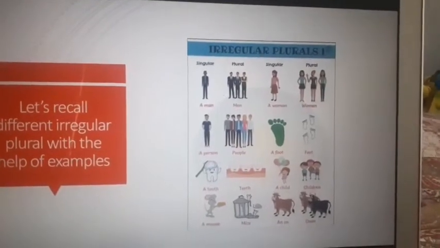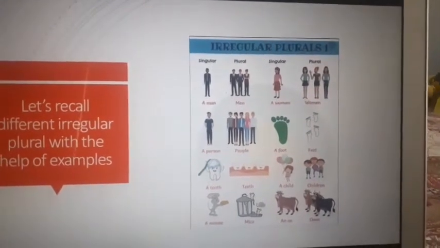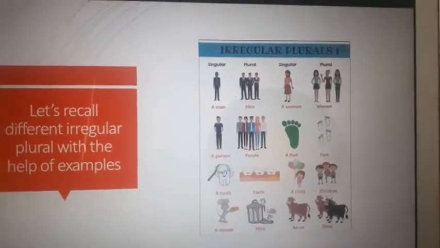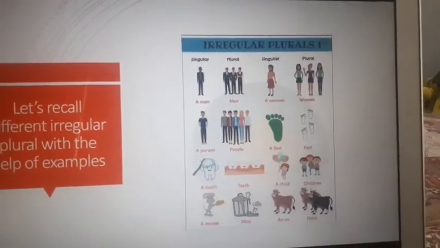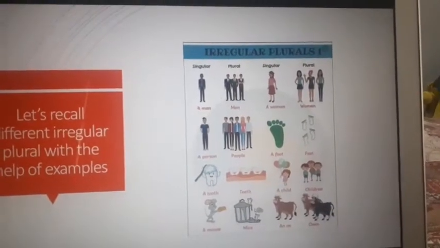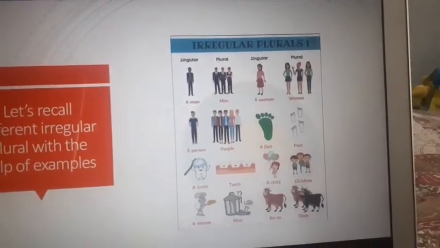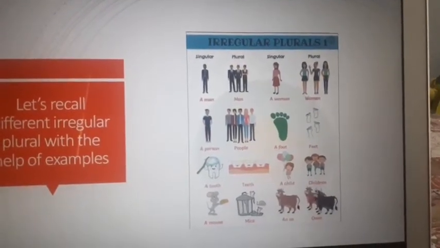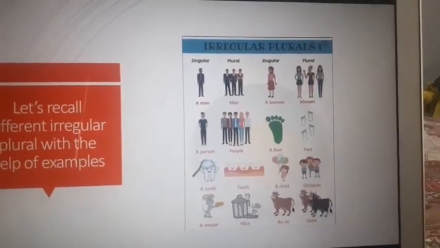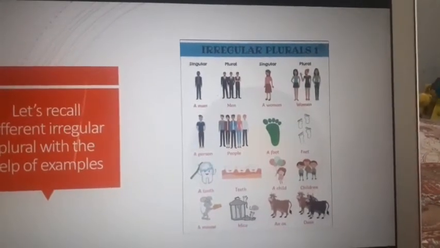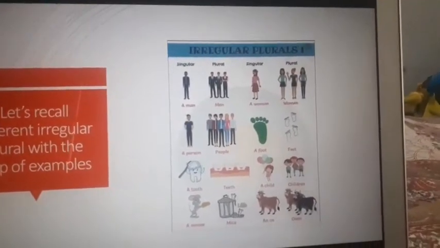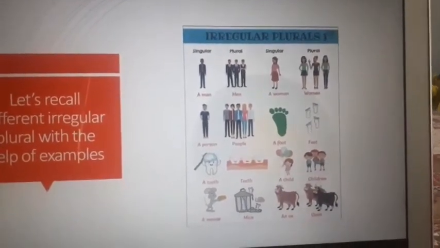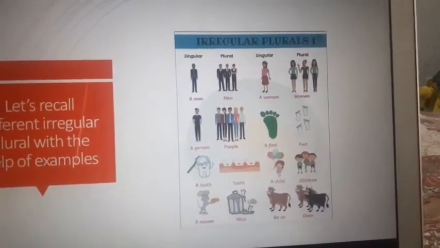You have feet, right? You don't have a foot, but yet you have feet. Tooth: if you have a single tooth, it's called a tooth, but if there are many, it's called teeth. We all have teeth, not tooth. A child, a single kid is called a child, but if there are many, in your class there are many children, not child, because there are more than one.